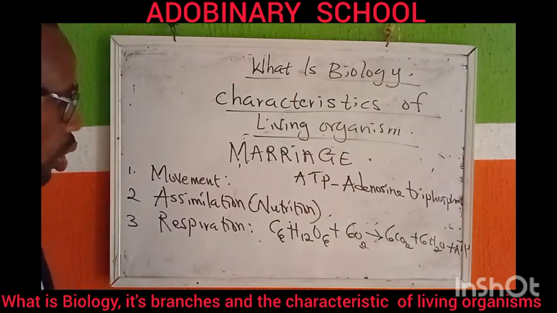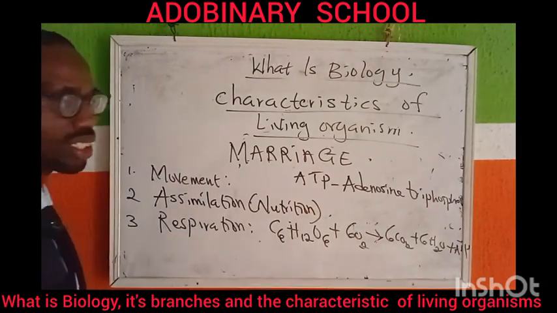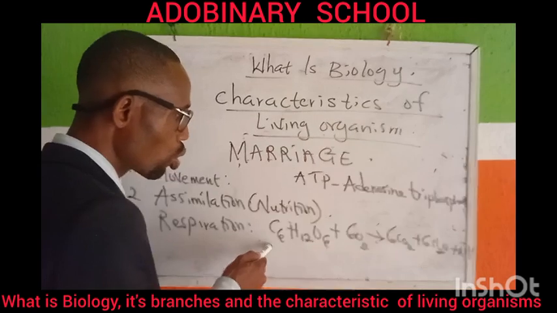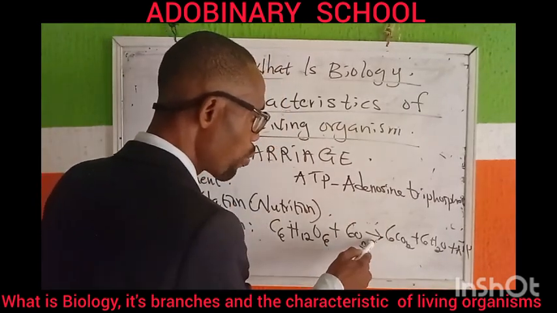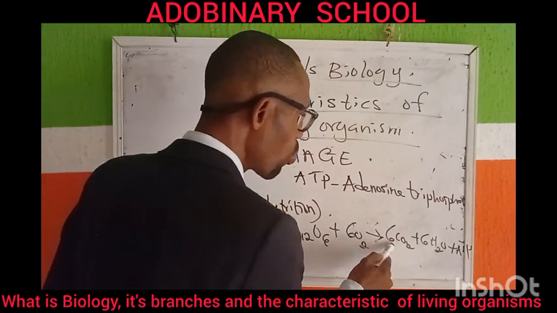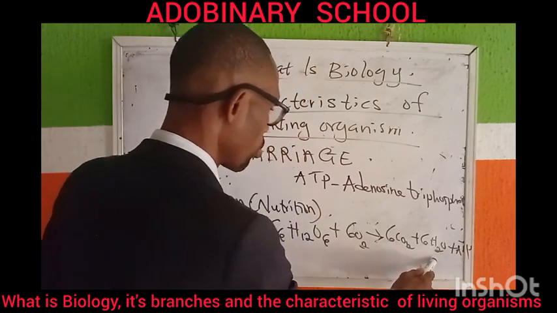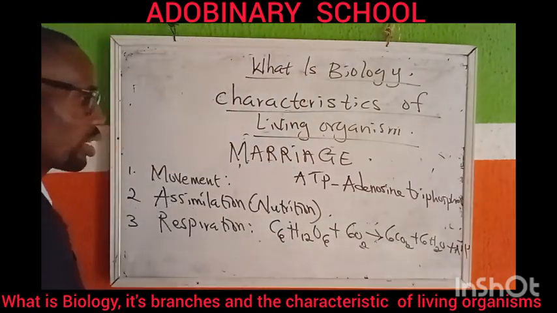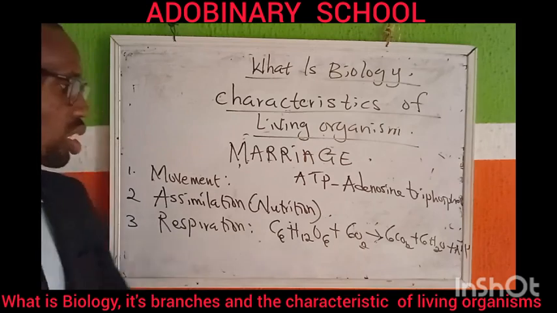Take note, when you observe during respiration, you will see that CO2 and water is always given out. Is that clear? Okay? The reverse of this equation gives you photosynthesis. The production of food in the presence of sunlight with the aid of chlorophyll, and then with the use of inorganic chemicals such as carbon dioxide and water. Is that clear? And then oxygen is given out as a byproduct. So during photosynthesis, oxygen is given out as a byproduct.